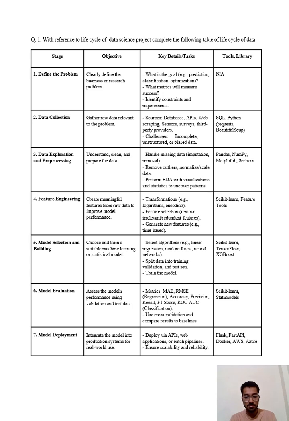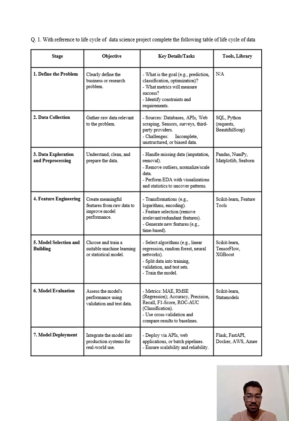Then the sixth step is model evaluation. Assess the model performance using validation and test data. Metrics used are MAE, RMSE, accuracy, precision, recall, F1 score, ROC AUC, and we use cross validation and compare results to baselines. The tools and libraries used are Scikit-learn and statsmodels.